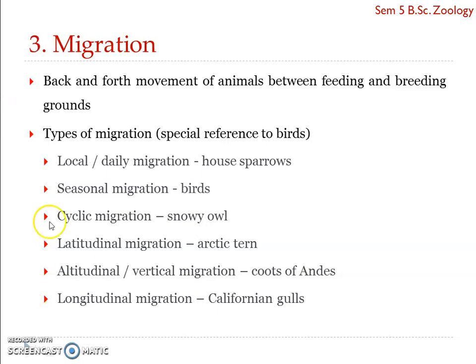Seasonal migration actually happens every year during that particular season. But cyclic migration happens in a particular season, but needn't be every year.